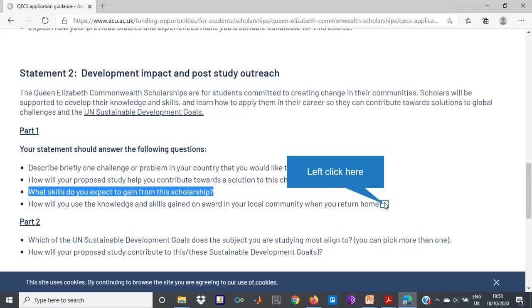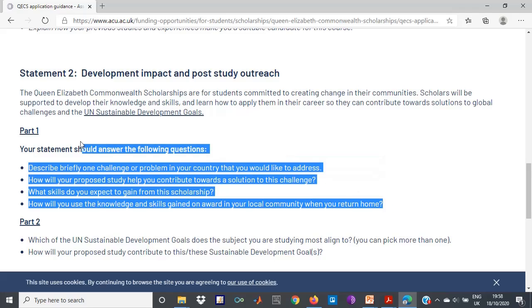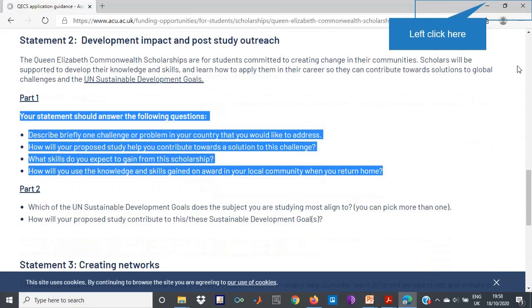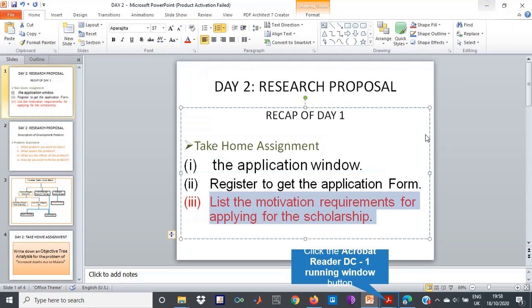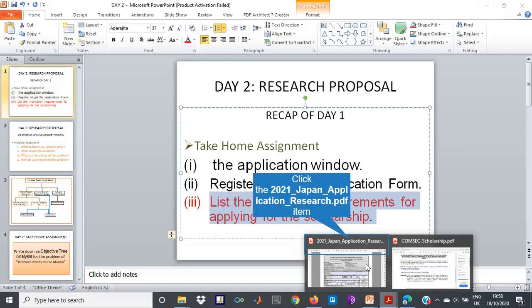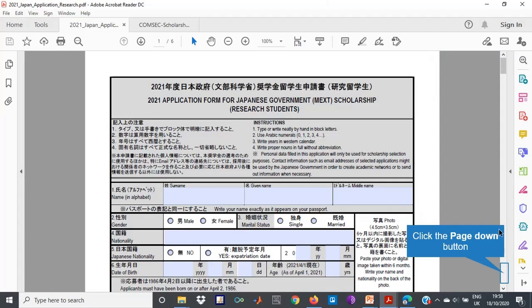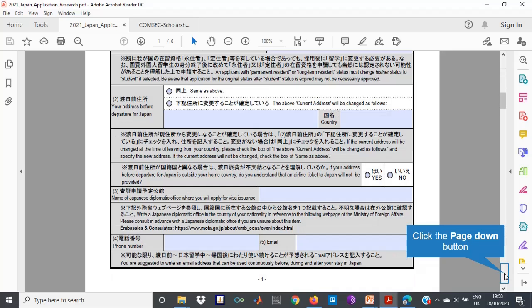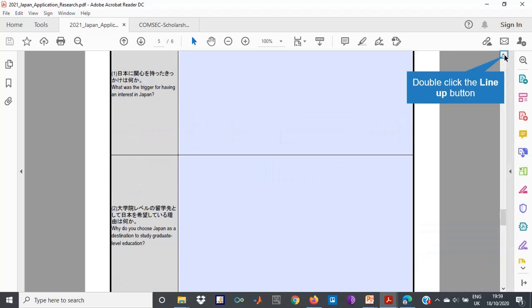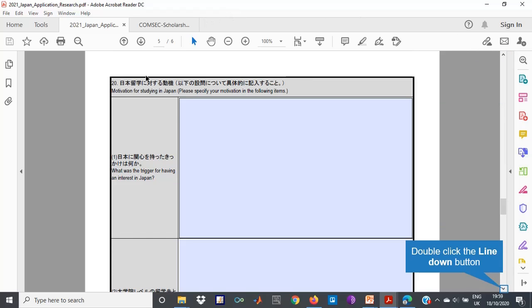Now, this is one key area that I would like us to discuss today. And if someone went to another source of scholarship, let us assume someone went to the Japanese website. This is a download of the 2021 application form for the Japanese government scholarship, and if you scroll down on page 5, there is a section where they say motivation for studying in Japan. Please justify your motivation in the following items.